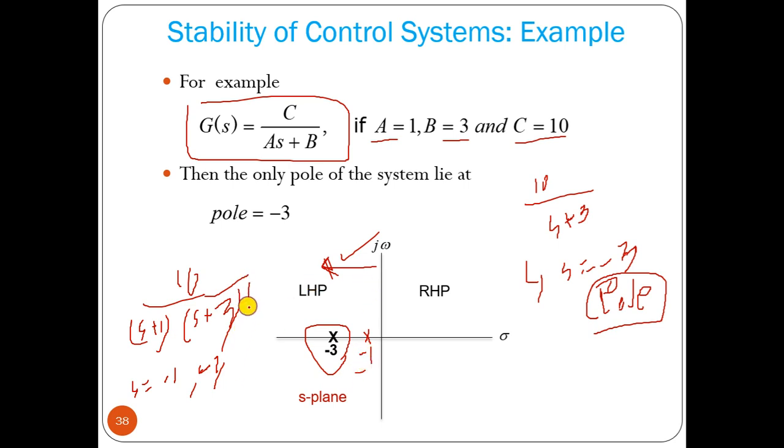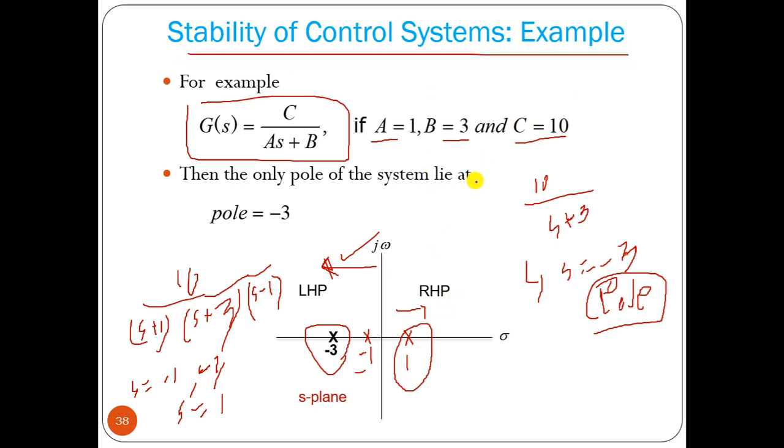Now if we include one more factor, (s minus 1), that means s equal to 1, so at s equal to 1 we have a pole on the right half plane, so the system is unstable. That is how we can find out the stability of a control system from the transfer function.